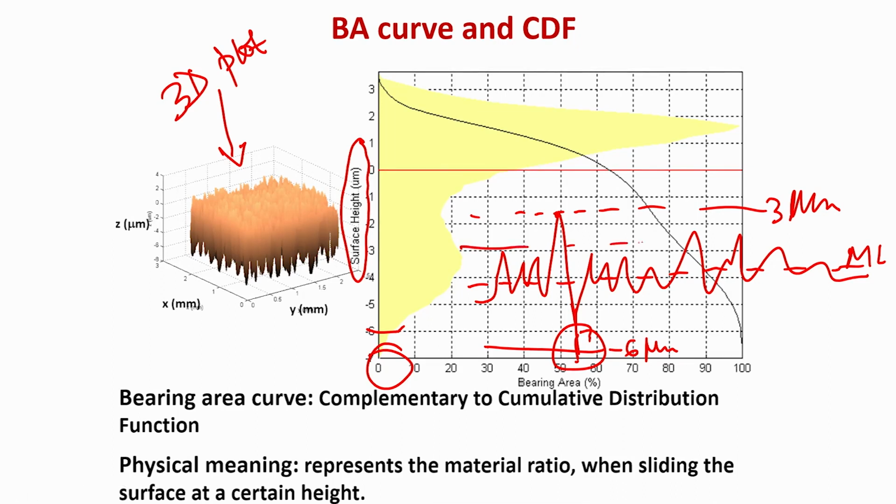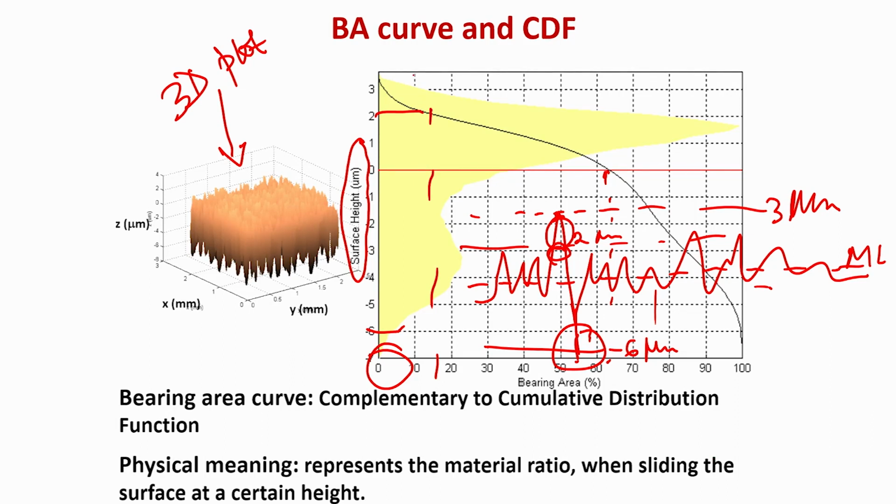If you go to 2 micron, then only some part of the material is there, maybe less than 10%. If you go to the mean line, it is like 60% or more, because some fraction of the material is in the top part and some fraction is in the bottom part.